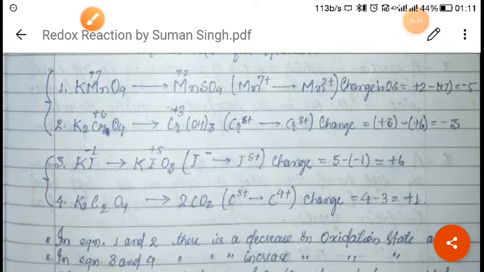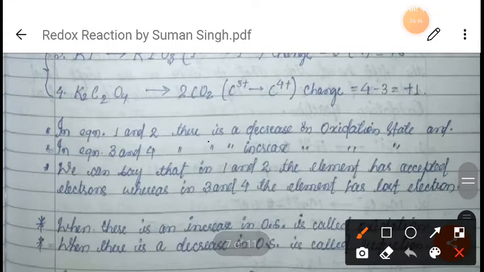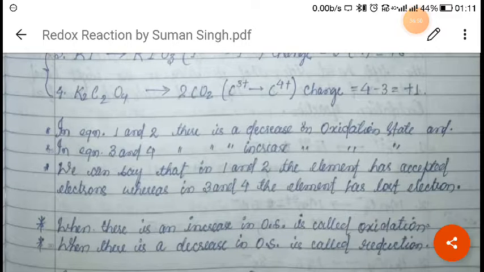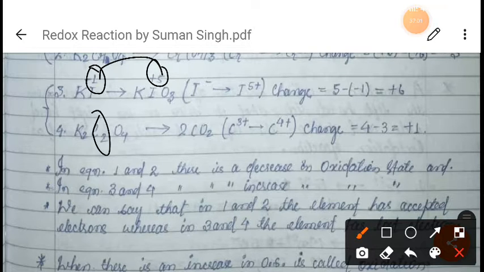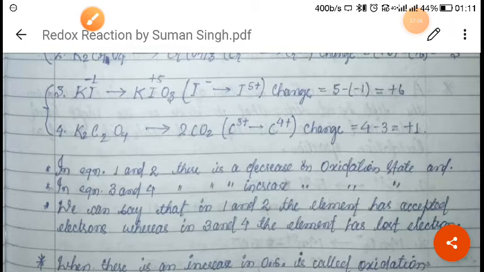Again, in equations 3 and 4, there is an increase in the oxidation state. It is changing from -1 to +5, which means there is an increase. Here also, +3 to +4 means there is an increase in the oxidation state.